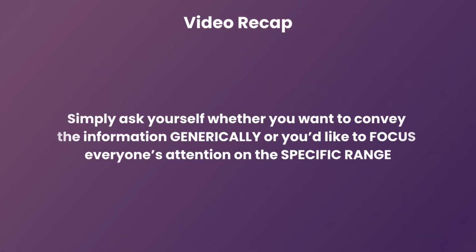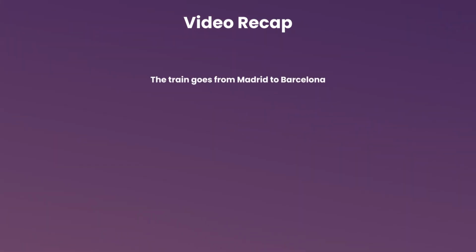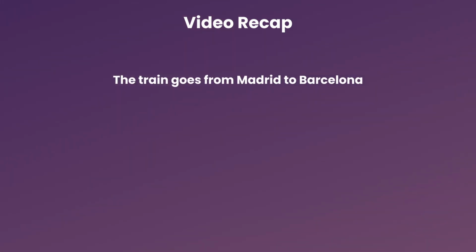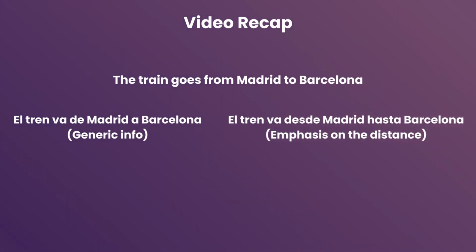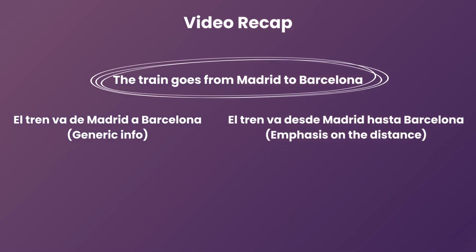All you have to do is ask yourself whether you want to convey the information generically or you'd like to focus everyone's attention on the specific range you're describing. So if you want to say the train goes from Madrid to Barcelona, you can either say el tren va de Madrid a Barcelona if you feel that there's nothing to highlight. Or you can say el tren va desde Madrid hasta Barcelona if you feel like it's important to highlight the whole extent of the journey. The translation doesn't change though, so keep that in mind.